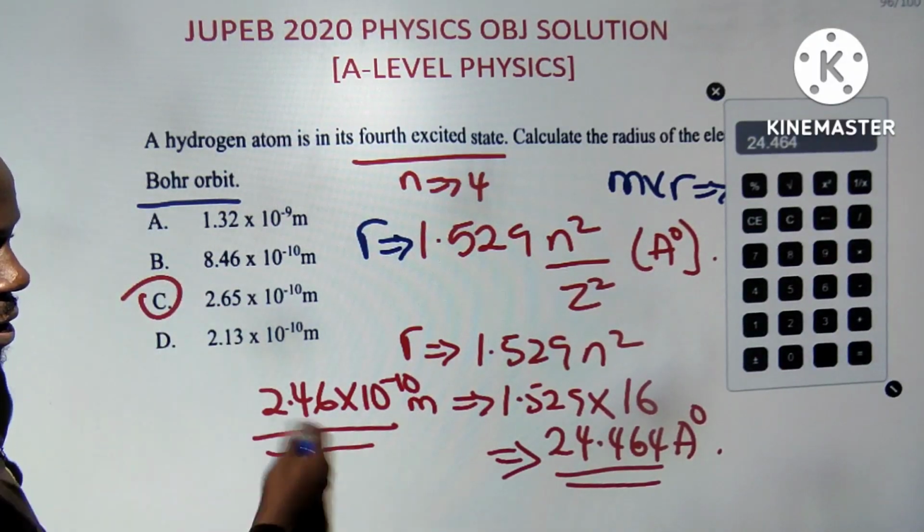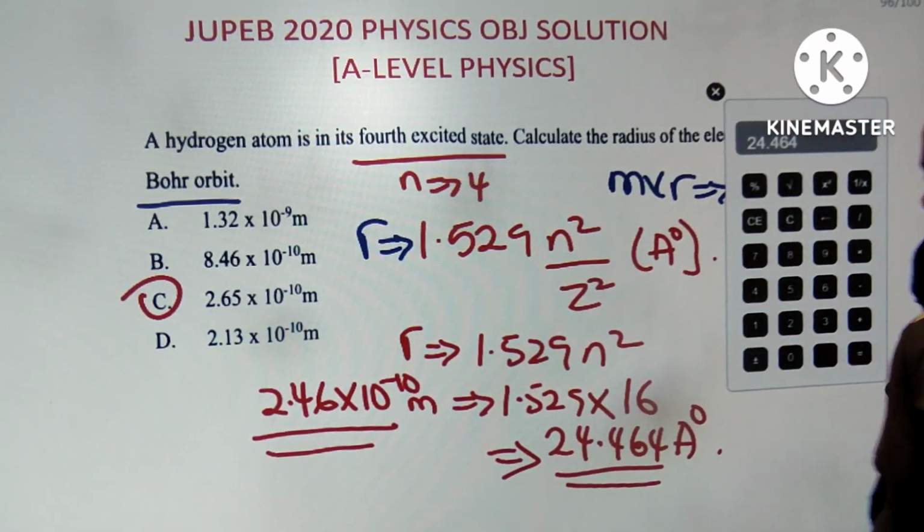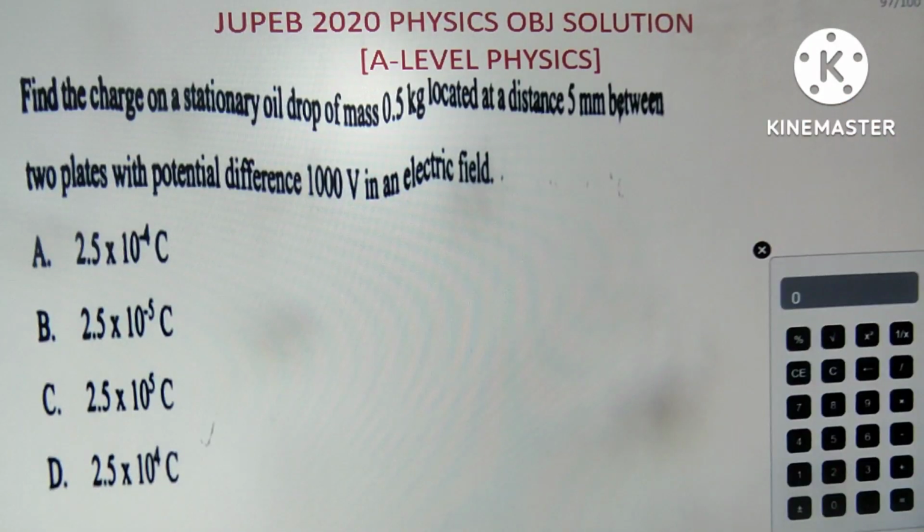So I'm using a voiceover. The answer should be 0.529 multiplied by 16. The formula is 0.529 and not 5.529.